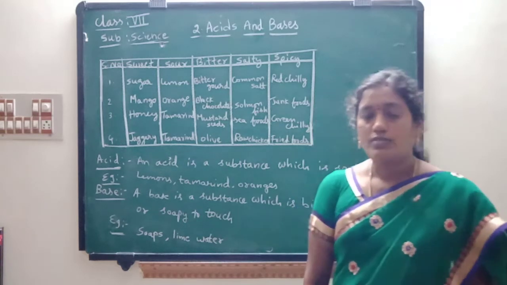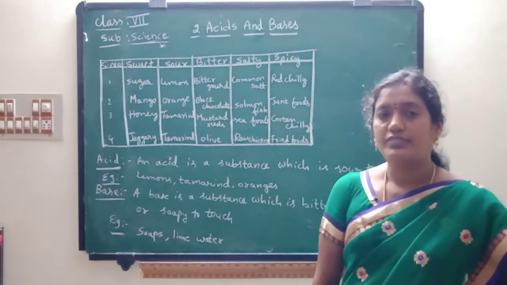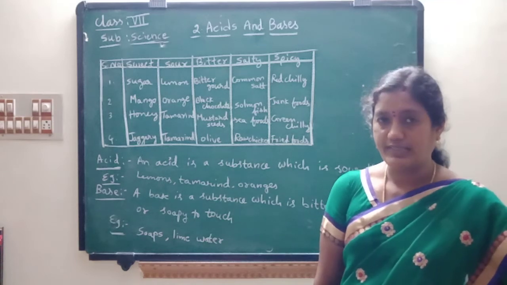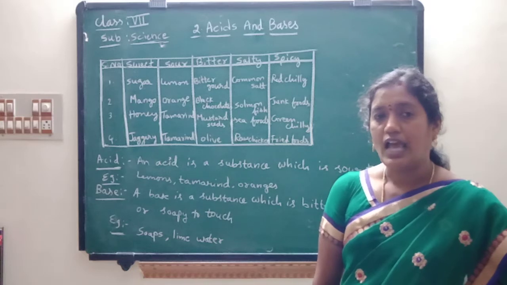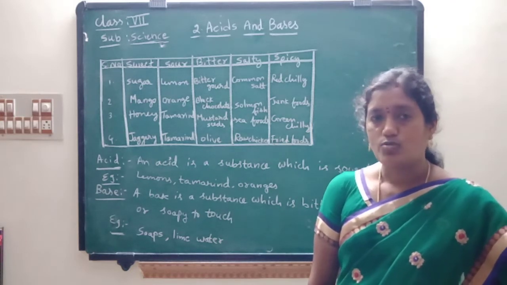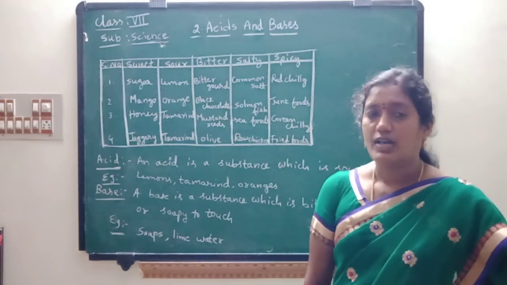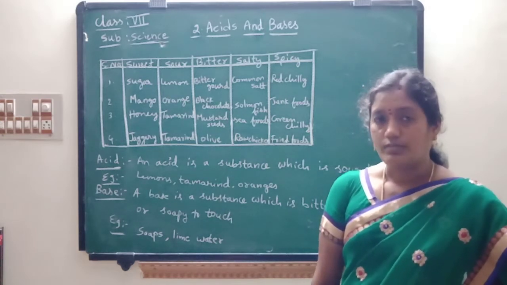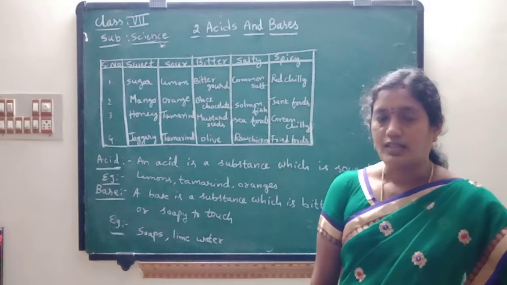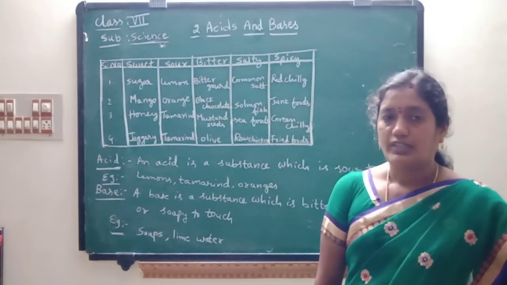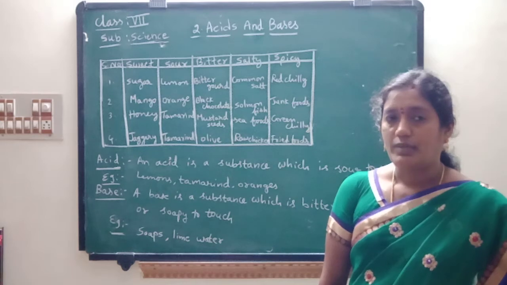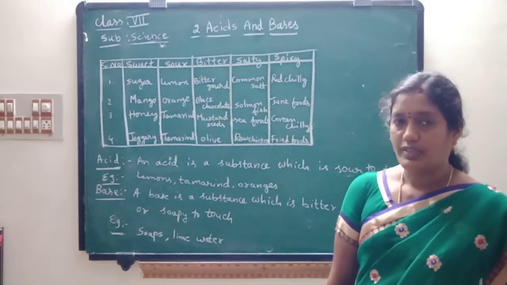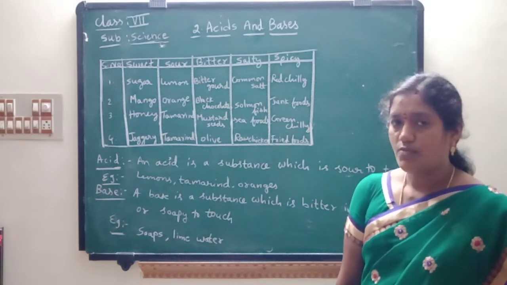Children, from morning to evening we take different types of food varieties, is it not? Yes. But do all the food items have the same taste? No. Some are sweet, some are sour, some are spicy, some are salty and some are bitter in taste. But children like sweets the most. Yes. So today I will explain different types of taste with the help of a table.